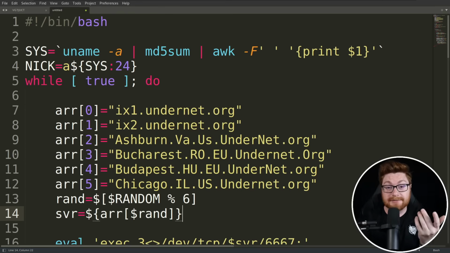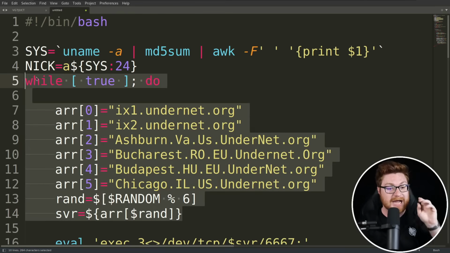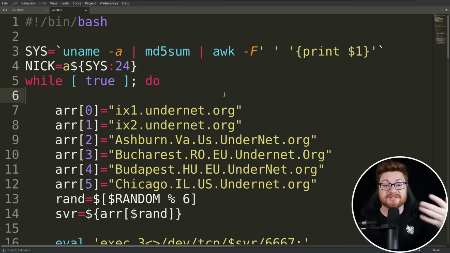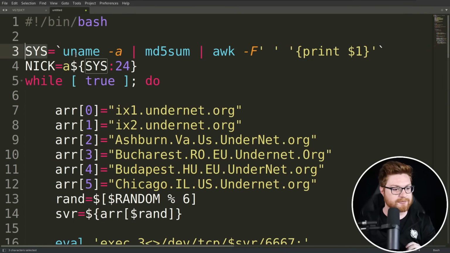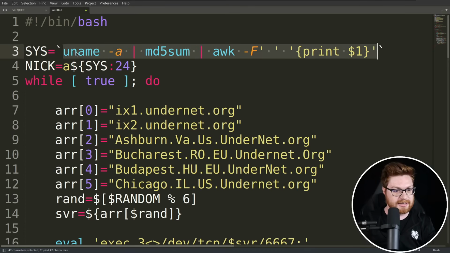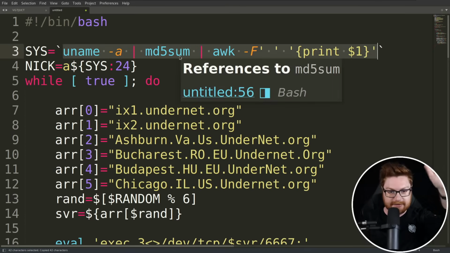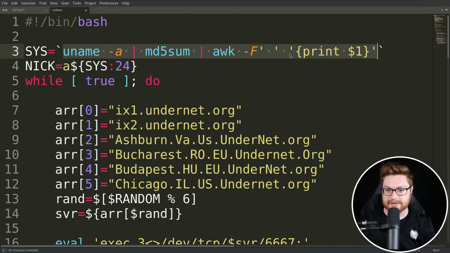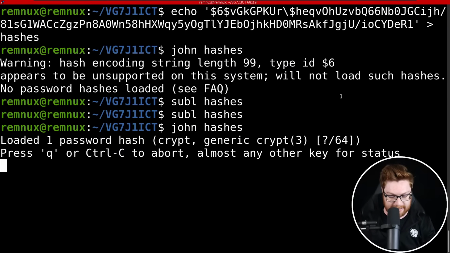Okay, so now we have copy and pasted that innermost script, the bash syntax and code that we saw being staged in that temporary bot file. And it looks like they set up another variable here, sys, using these backticks for command substitution. And they actually get uname -a with an MD5 sum hash and cut it up a little bit to remove the trailing hyphen at the end of it.